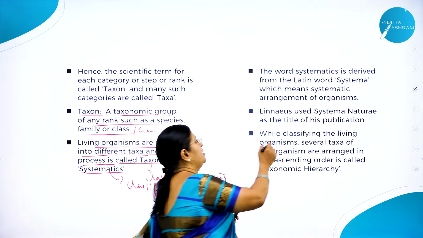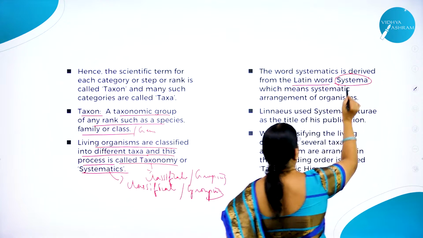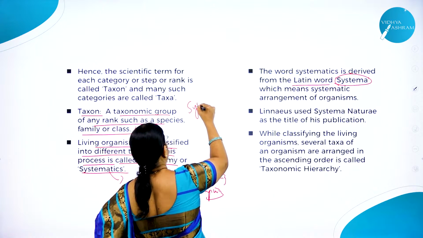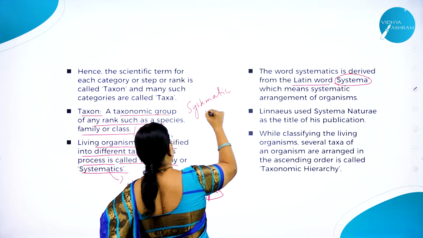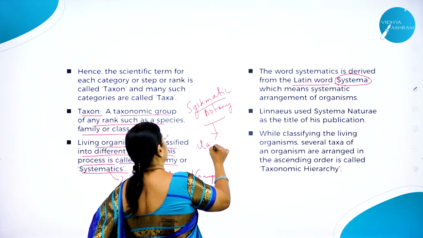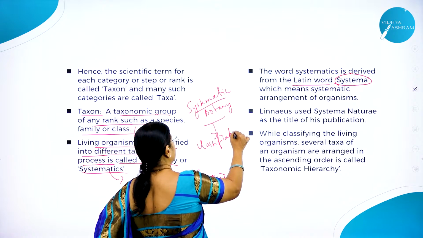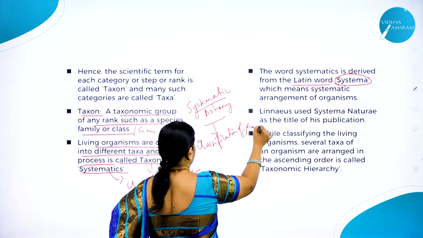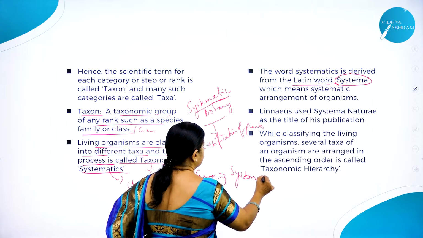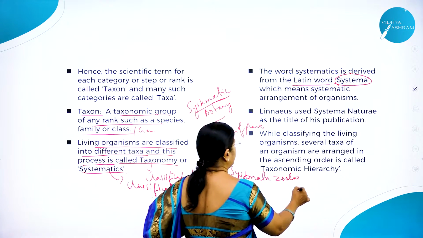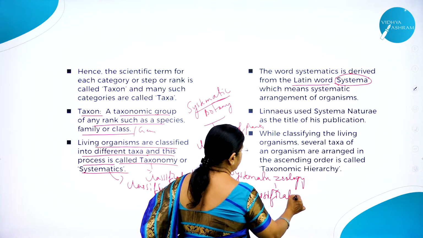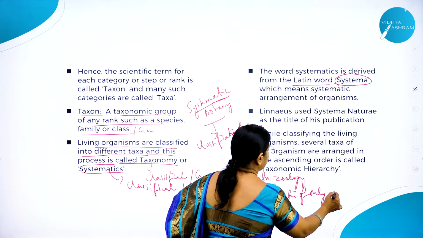The word systematic is derived from a Latin word called systema, hence the name systematic. Classification of plants is called systematic botany. What does systematic botany deal with? Classification of only plants. What is systematic zoology? Systematic zoology deals with the classification of only animals.